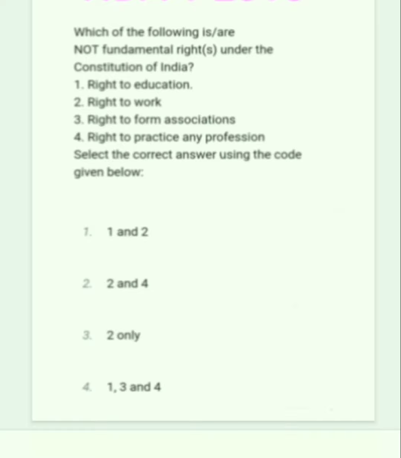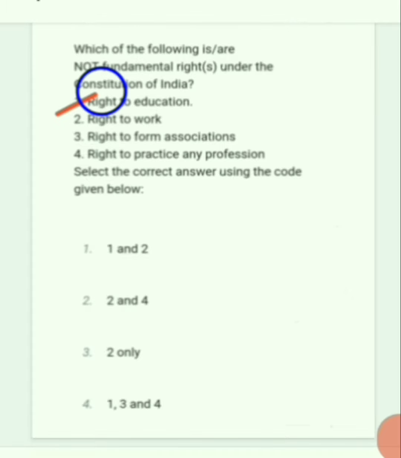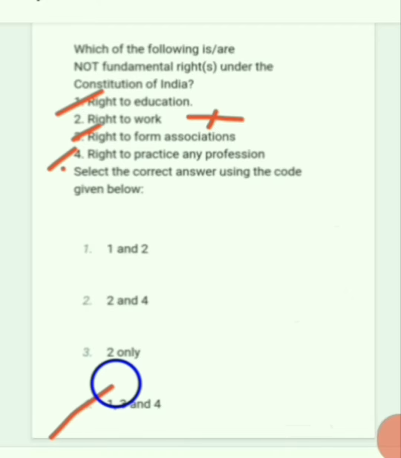Which of the following is not a fundamental right under the Constitution of India? Right to education is a fundamental right. Right to work is not a fundamental right. Right to form association is a fundamental right. Right to practice any profession is a fundamental right. So the correct answer is option 4: 1, 3, 4.